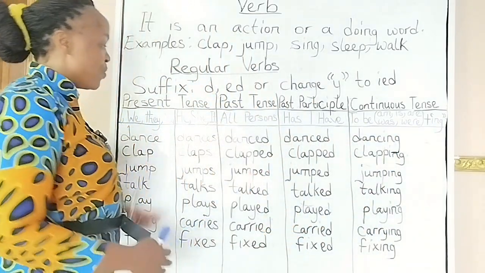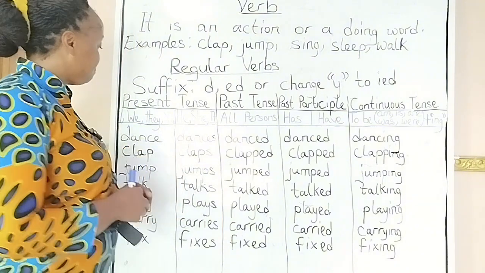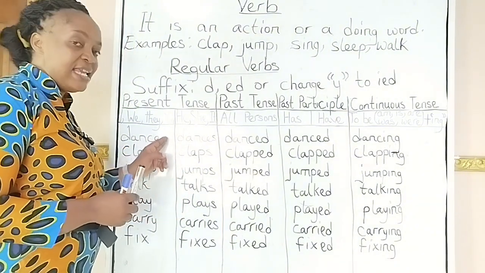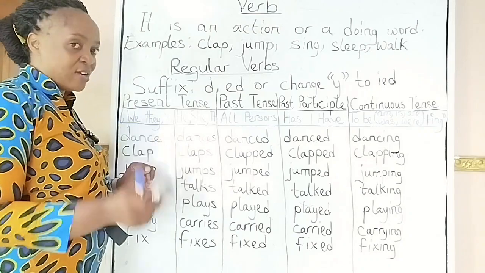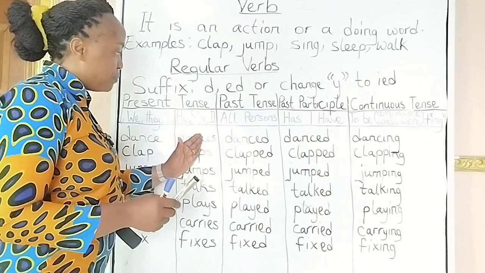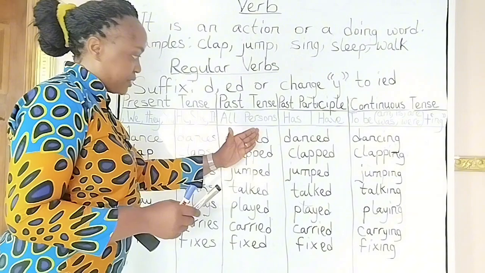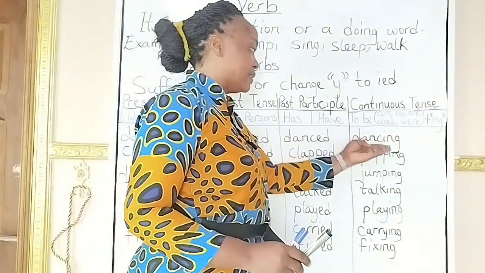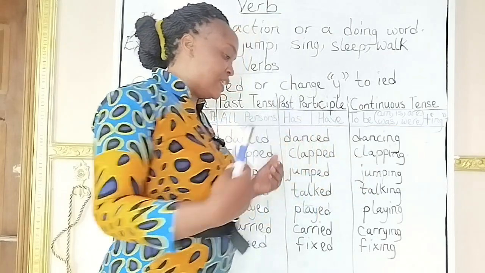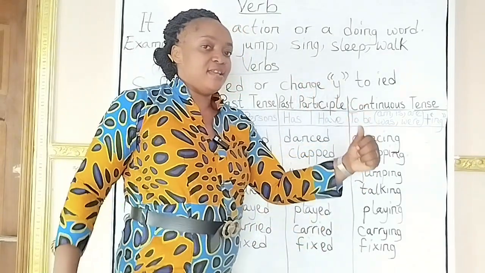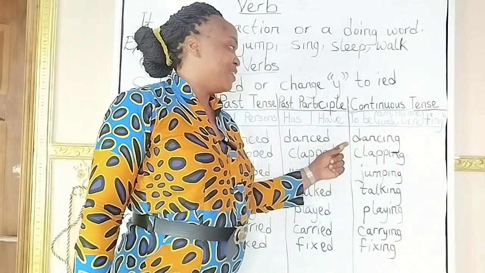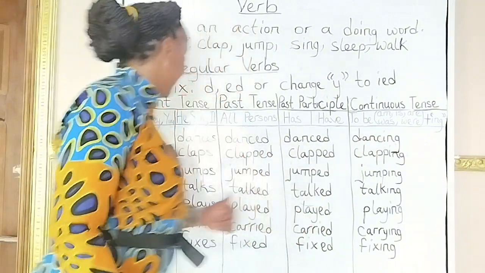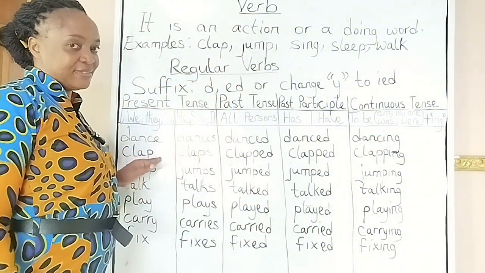Now let's go to the rule one after the other. We have seen the first rule that states when you have an E at the end of a regular verb, when you come to the past tense and past participle, just add a D. And when you come to the continuous tense, remove the E. I always tell my students, kick the E out of the box and put ing.